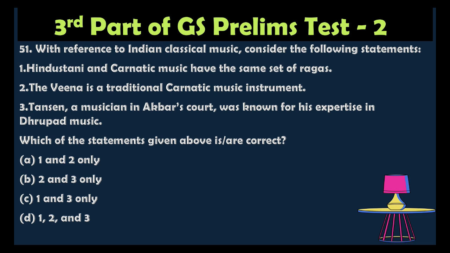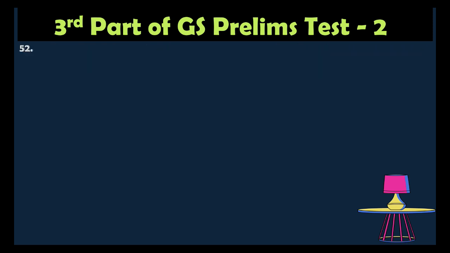The correct answer is option B, 2, 1, 3 only, because Hindustani and Carnatic music have common ragas but many different styles of composition. So statement 1 is incorrect. And the veena is a traditional Carnatic music instrument. That is right. Tansen was a musician of Akbar's court and he was an expert in Dhrupad music. That is also correct.